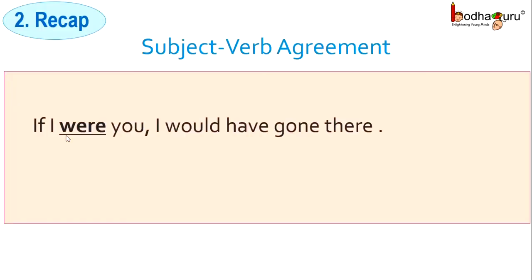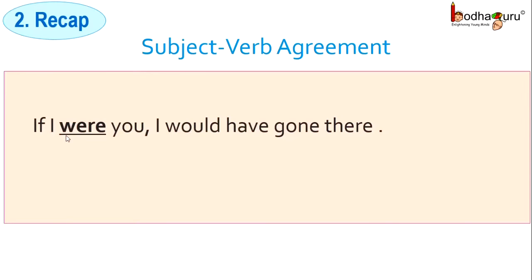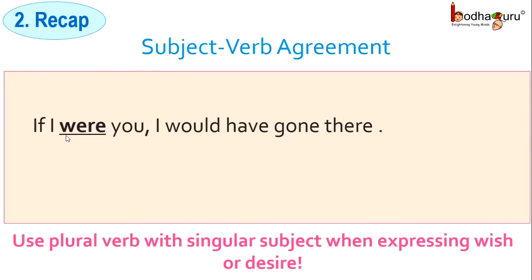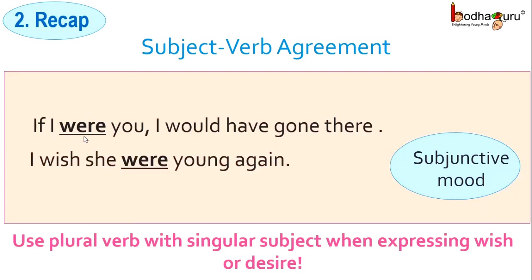Coming to the second rule, if I were you, I would have gone there. What do we see here? We have to use plural verb with singular subject when we express wish or desire. And this is also known as subjunctive mood. As we see here, with I, we are using were, not was. I wish she were young again. As the sentence is expressing wish, we are using a plural verb with singular subject, which is she.